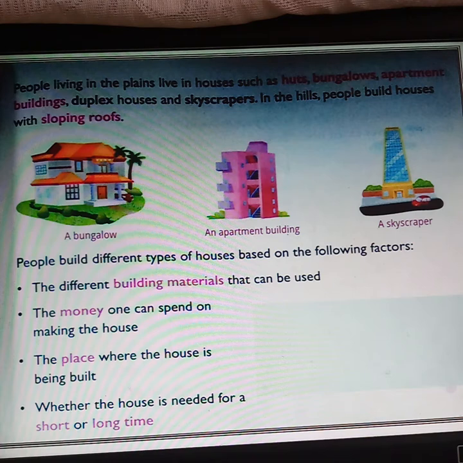First, the different building material that should be used. The money that is used to make a house, the place where the house is being built, and whether the house is needed for a long period of time or a short period of time. People take this into account when they are building a house. Is it clear?